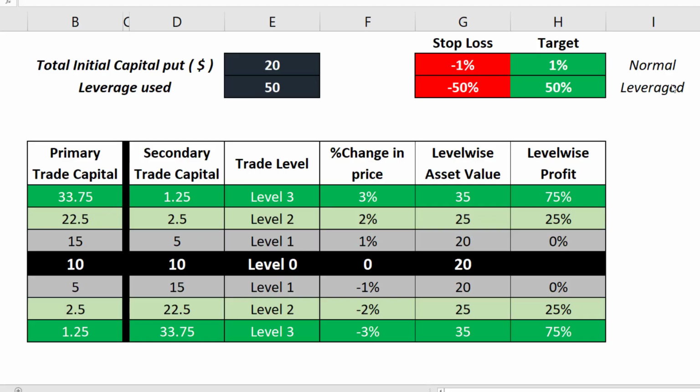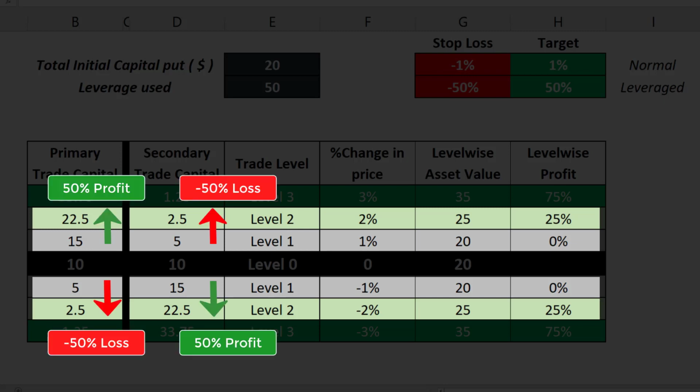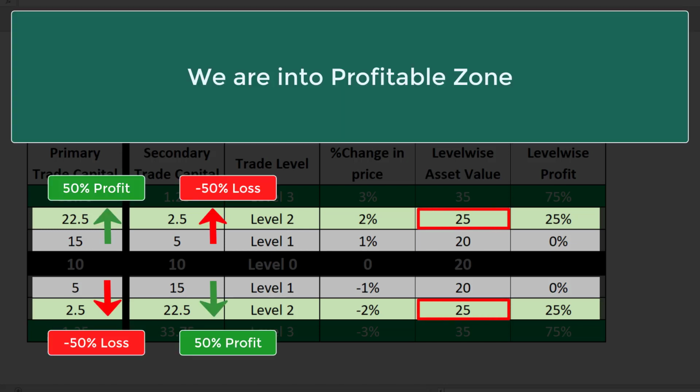Now, instead of retracing back, suppose price continues to rise or fall. So it reached level 2 from level 1 directly, meaning a 2% change in price from our initial entry price. At that level, profitability would be like this. Hence, the total asset value would be $25, and we are at 25% profit now. I hope you got this.